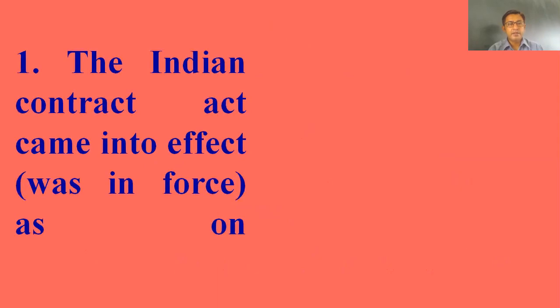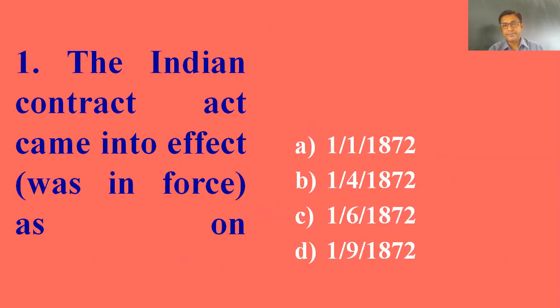So let's have the first MCQ. The Indian Contract Act came into effect, that means it was in force as on. Options are from 1/1/1872, 1/4/1872, 1/6/1872, 1/9/1872. The right answer is option D, 1/9/1872.